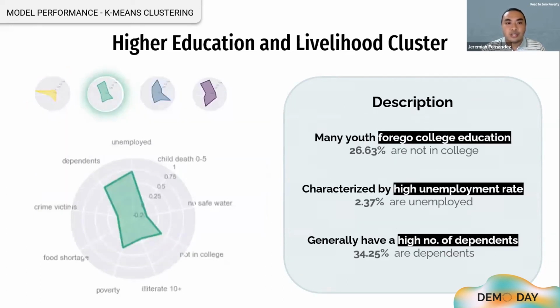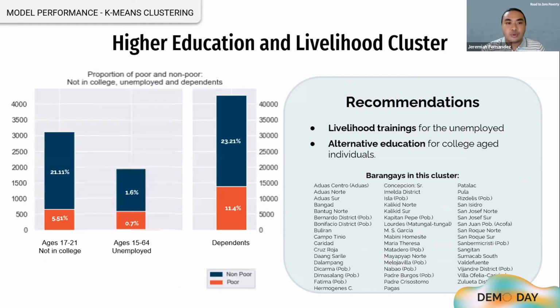The second one, the higher education and livelihood cluster, shows high number of those not in college, unemployed, and the number of dependents. This could indicate that there are a lot of large households where the older children cannot afford to go to college, but at the same time, they are hesitant to go to work. With this information, we suggest to provide livelihood trainings and alternative education programs for college-aged individuals.